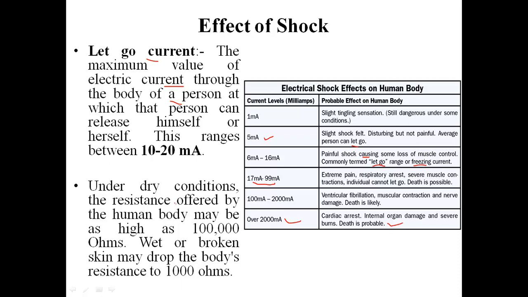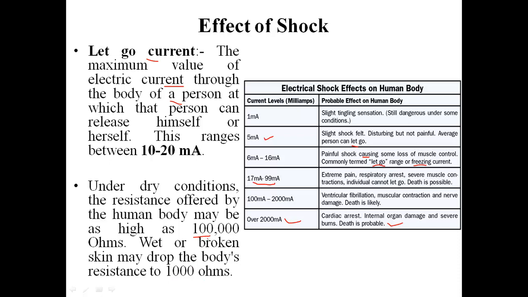Okay students, let's talk about the resistance of the human body, which is considered to be as high as hundreds of thousands of ohms. In wet or broken skin, this resistance becomes very low, around 1000 ohm or even less than that. It can be about 500 ohms also in some conditions.